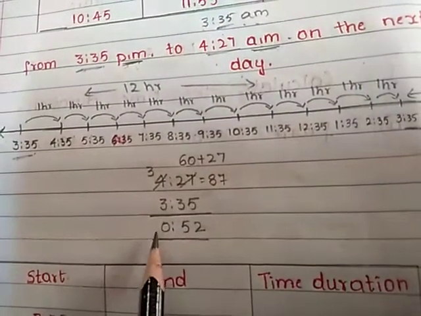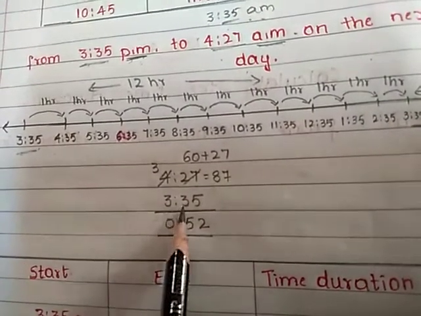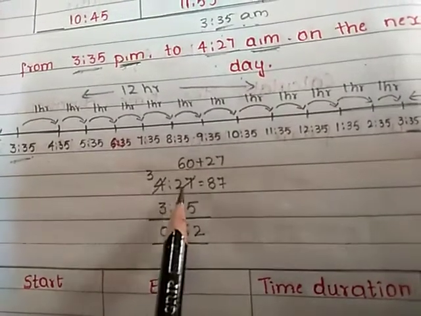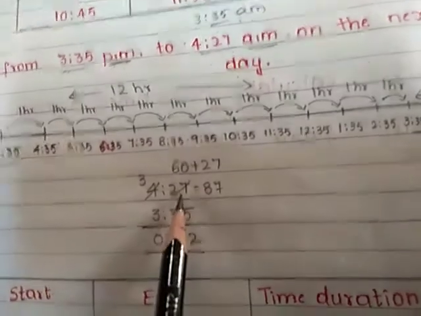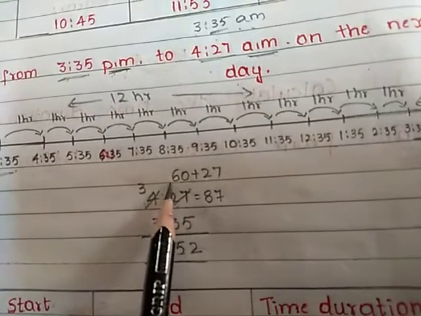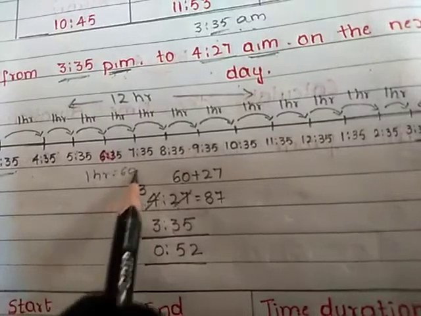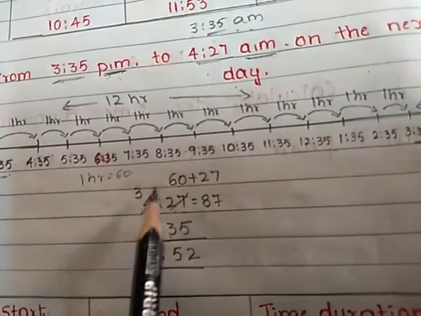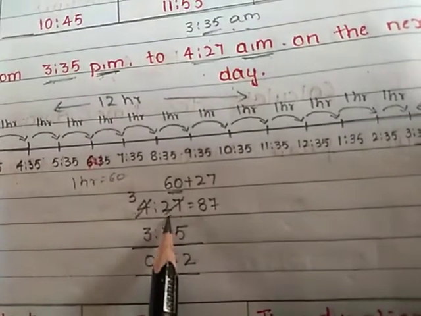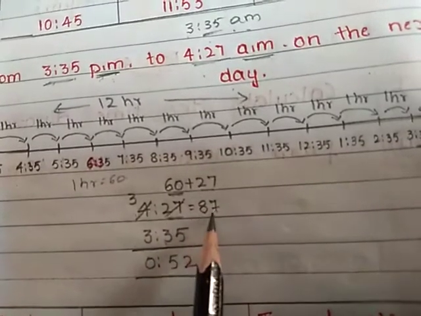See here, I have done the calculation. 4 hours 27 minutes, 3 hours 35 minutes. 27 is smaller than 35, so we cannot subtract this number. So I am just borrowing 1 from our hours column. If I borrow 1 from our hours column, 1 hour equals 60 minutes. So it is giving 60 minutes. 60 plus this number what we have, 27. So this number 27 becomes 87.